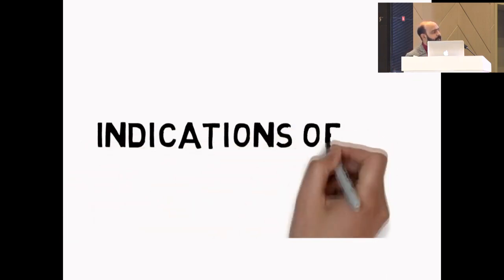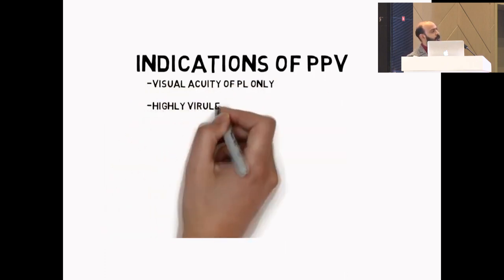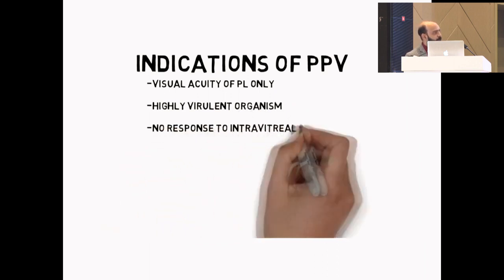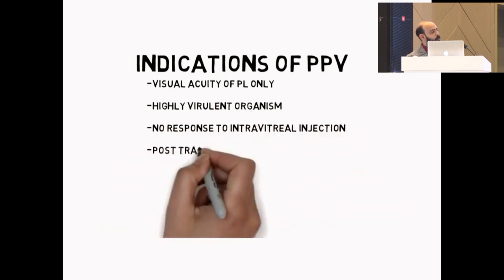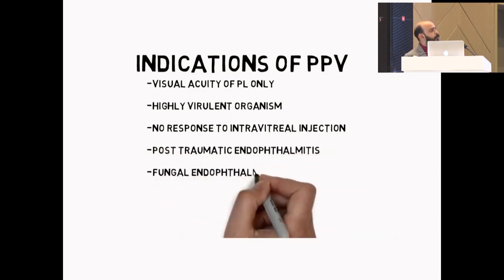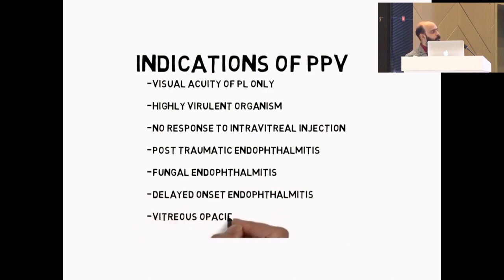Now, there are certain indications where we go directly for pars plana vitrectomy. These are cases where the organism is very highly virulent, or the patient has a visual acuity of PL only, or there is no response to the initial treatment with intravitreal injection. In post-traumatic cases and in fungal endophthalmitis cases, we directly go for a pars plana vitrectomy.